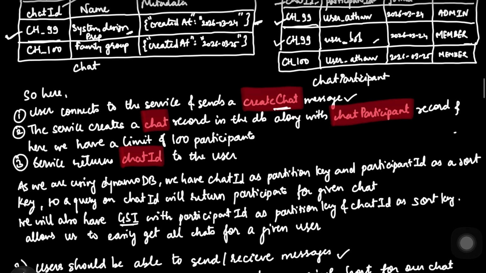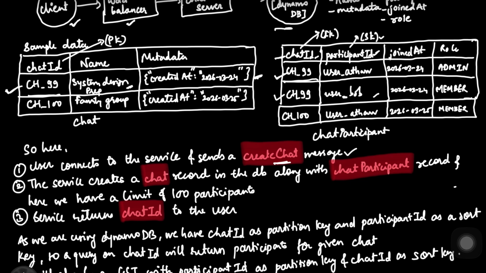So if you see over here, this is the channel which is ch_99 for both of them. So here it would search for all the users. Because Bob has sent the message to Atharv, we will get Atharv as one of the users in this ch_99. So what we will do is we'll get all the participants.